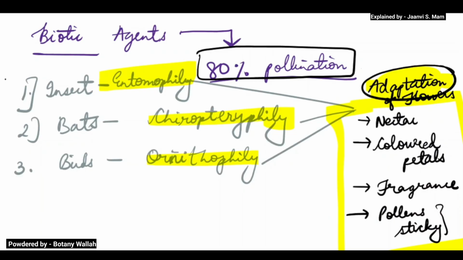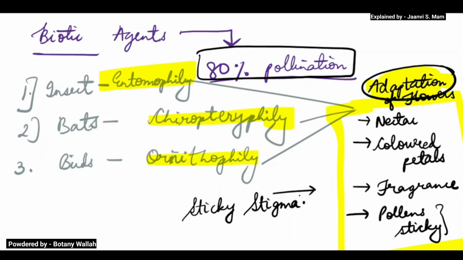In these biotic agent flowers, the adaptation is a sticky stigma. This adaptation was not there in wind pollination. There the stigma was feathery, but here the stigma is sticky.